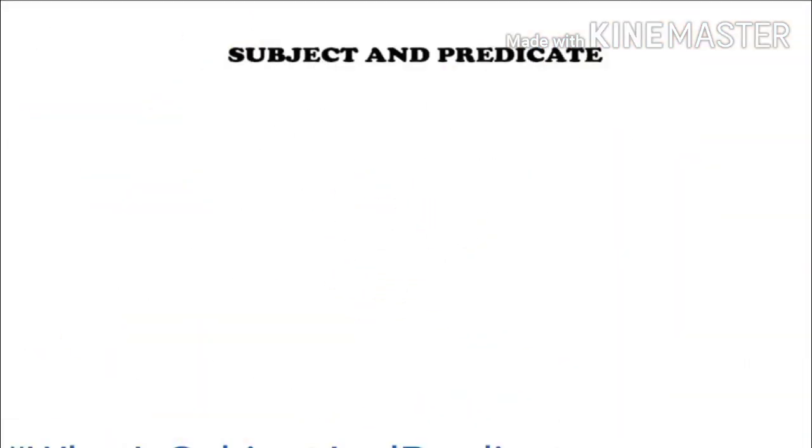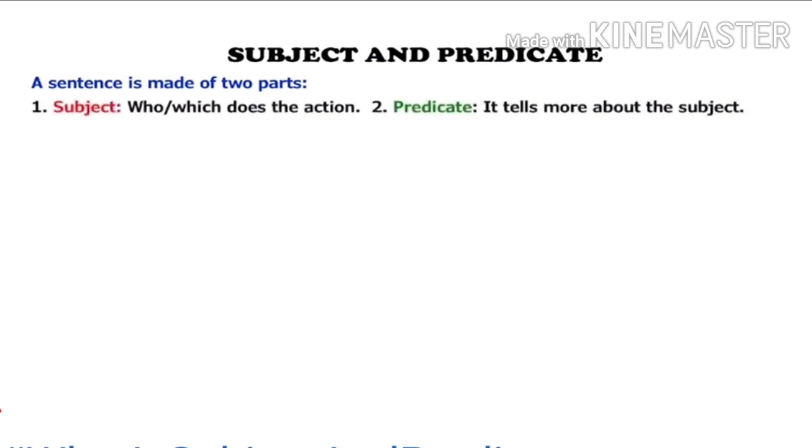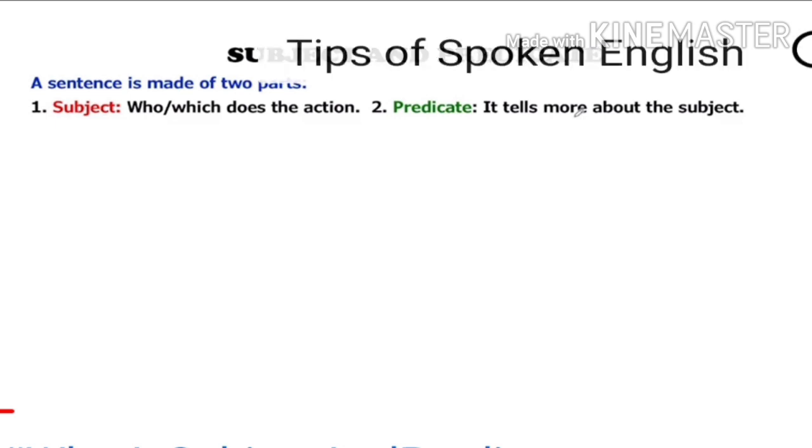To know about subject and predicate in the sentence, we must know that a sentence is made of two parts. The first part is subject, which does the action in the sentence, and another part is predicate. It tells more about the subject. In the examples, we will see.